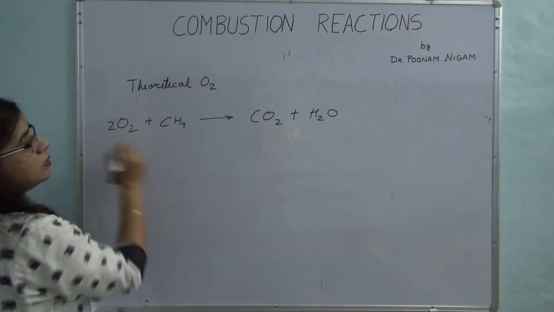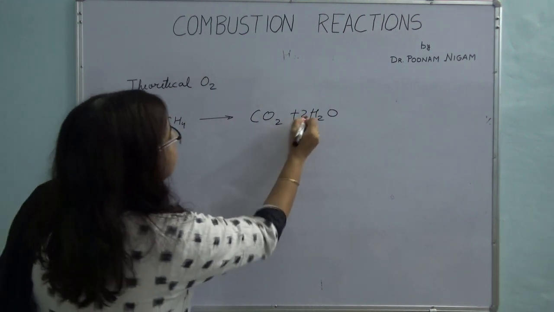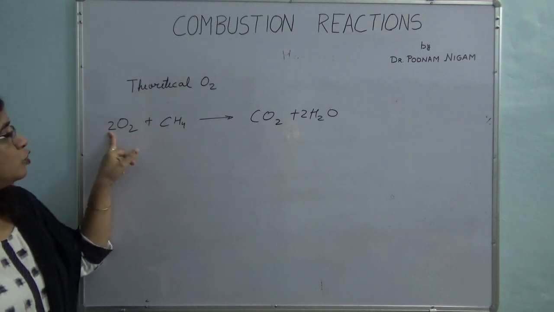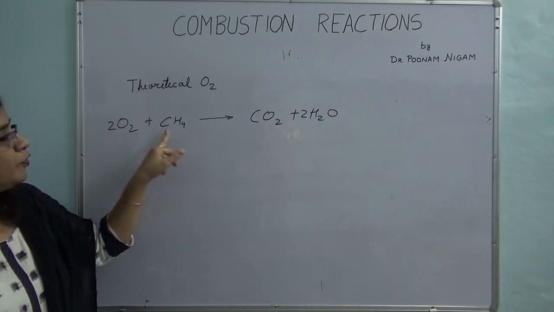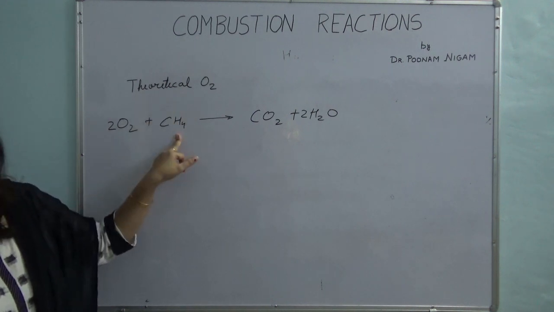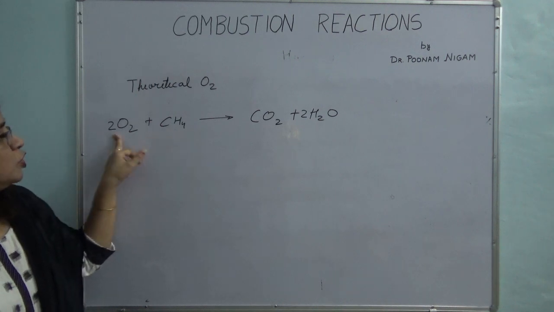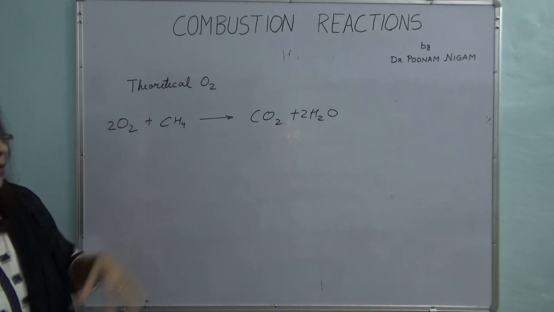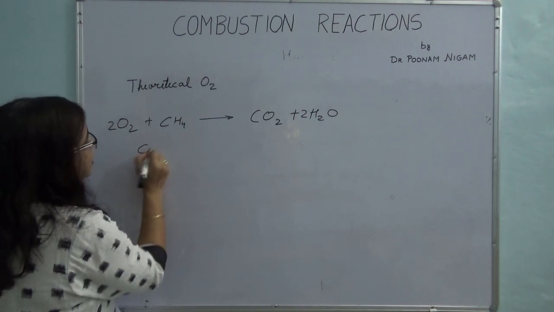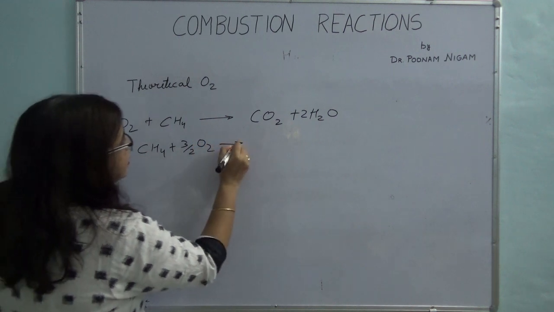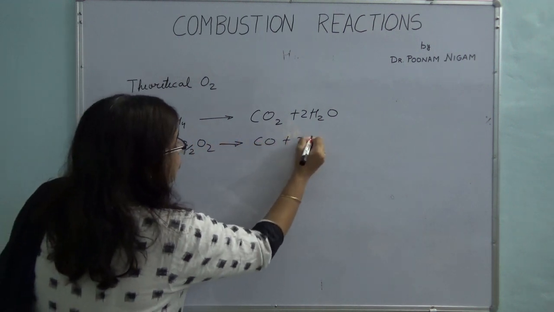You can quickly balance this equation. So 1 mole of methane requires 2 moles of oxygen to burn. So if you have 100 moles of methane which is burning, your theoretical oxygen required will be 200 moles of oxygen. There may be some problems in which they will say one more reaction is taking place, CH4 plus 3/2 O2 giving me CO plus 2H2O.